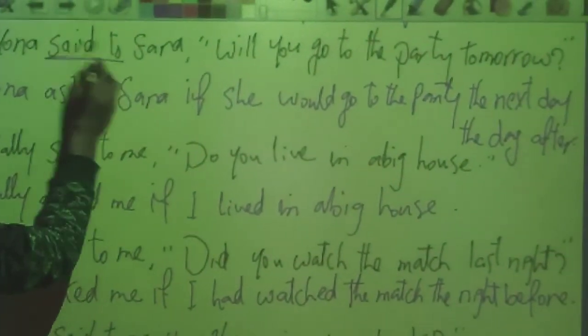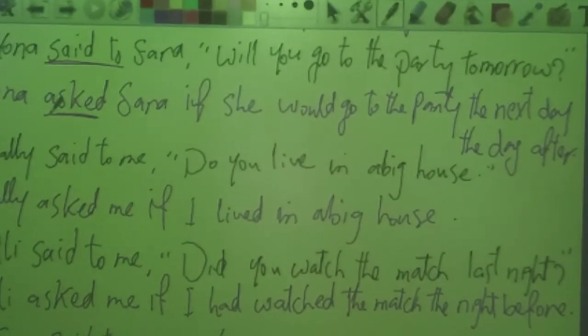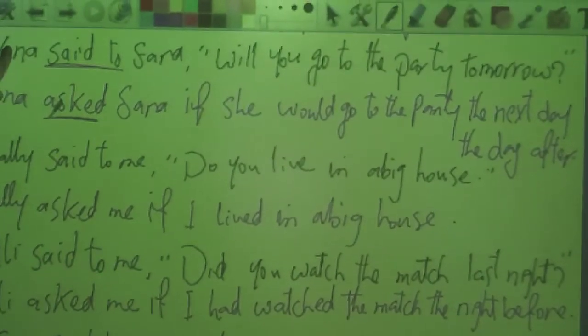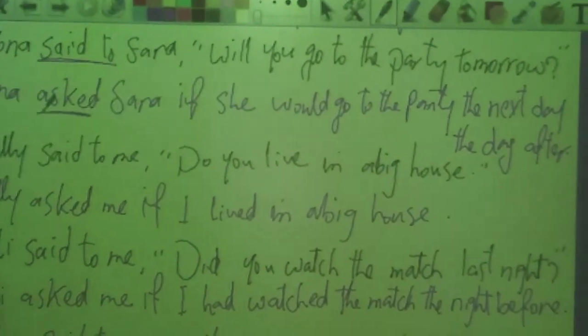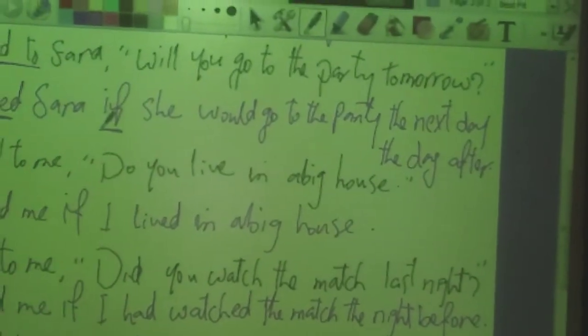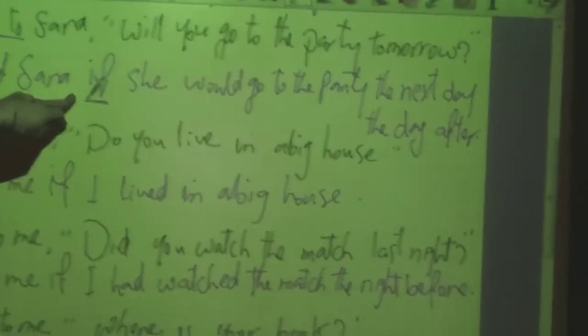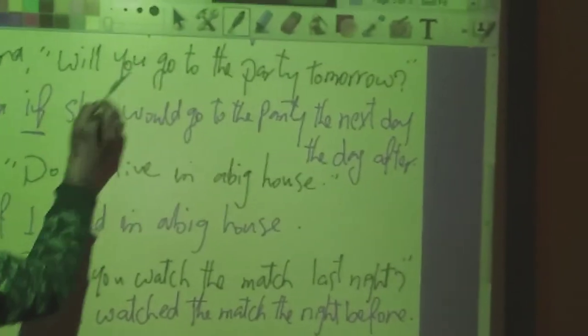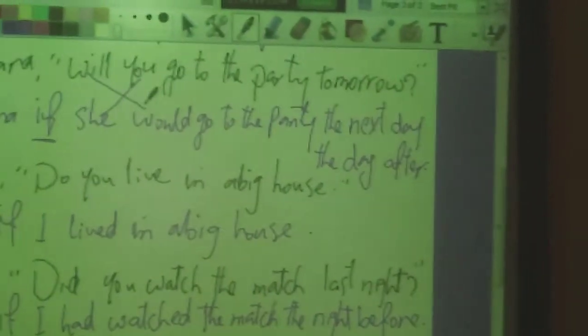Another example, Mona said to Sarah, will you go to the party tomorrow? So again, we changed said to into asked. Why? Because it's a question. So it will be Mona asked Sarah. Then we join using if or whether, as we said. After that, we put the subject first, then the helping verb.